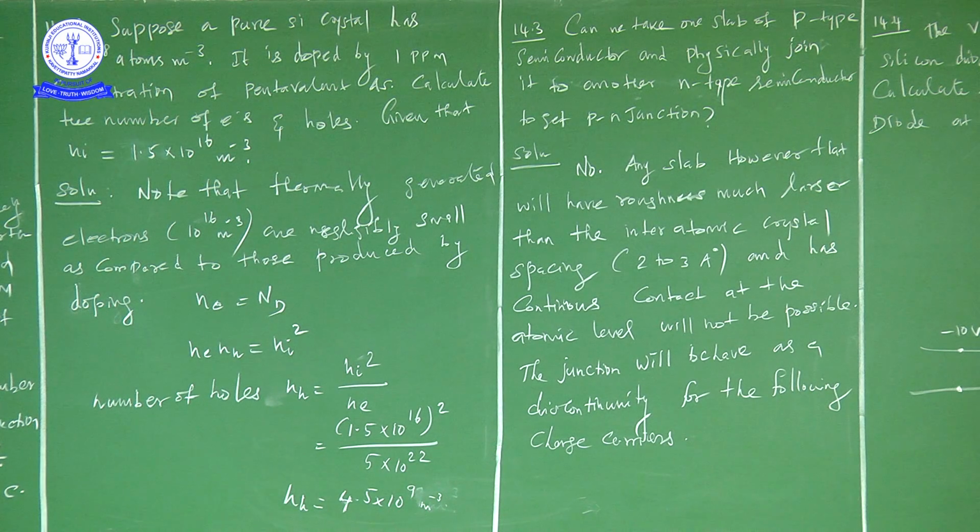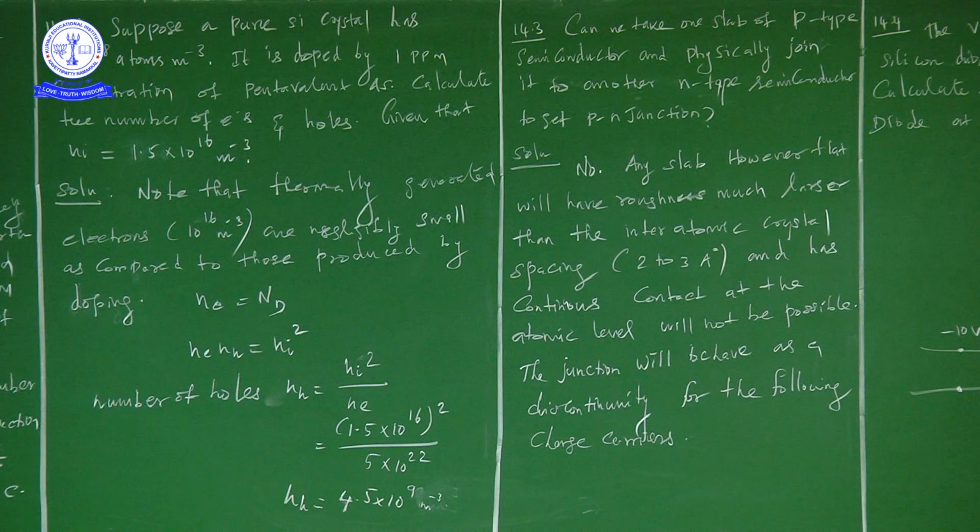This is the number of holes, right? Number of holes is equal to 4.5 into 10 to the power of 9 per meter cubed. That is what he is asking to calculate, and we calculated, right?